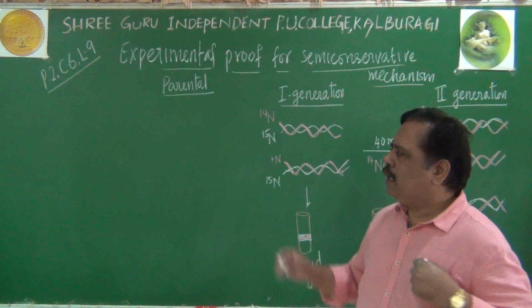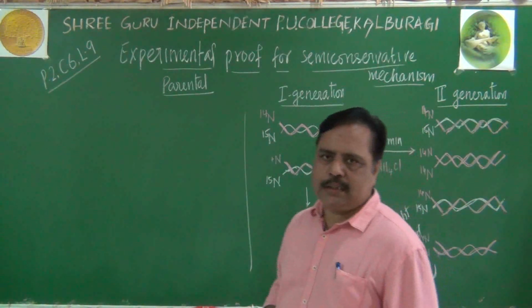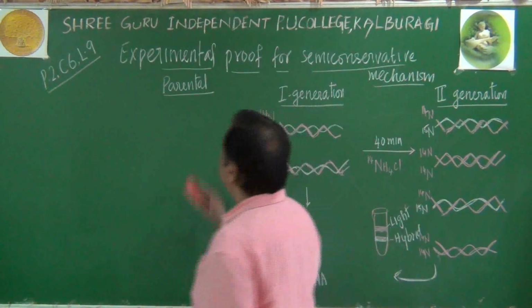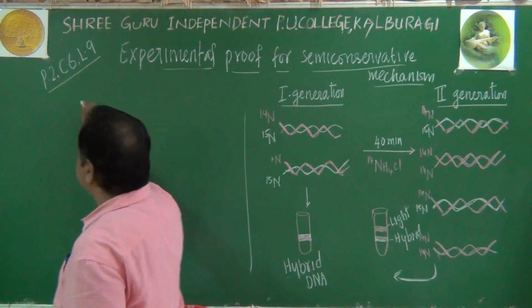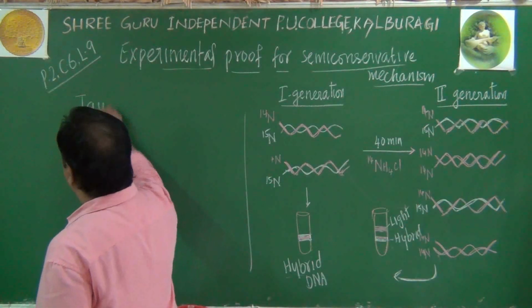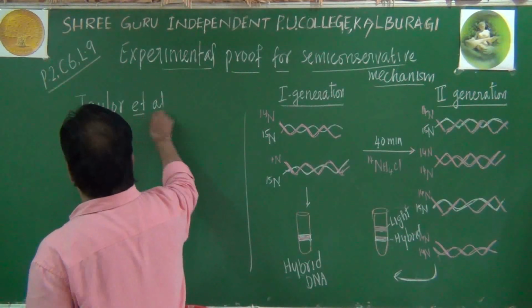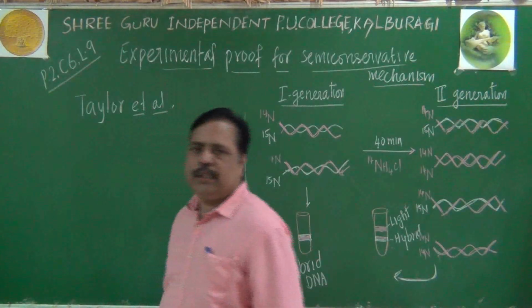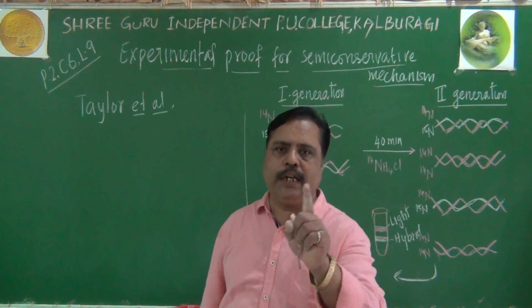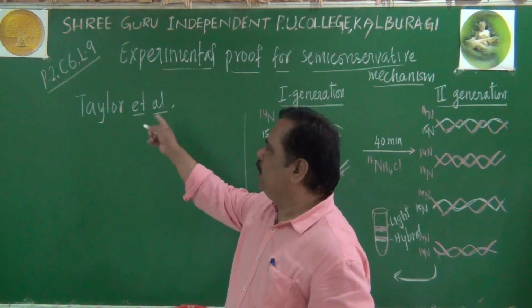There was another group of experiments done by some other scientists. Here we are not talking about E. coli. There was another group of scientists, namely Taylor et al. Taylor et al. refers to Taylor and his group of scientists. Not Tailor, your Taylor, okay. This is Taylor et al.